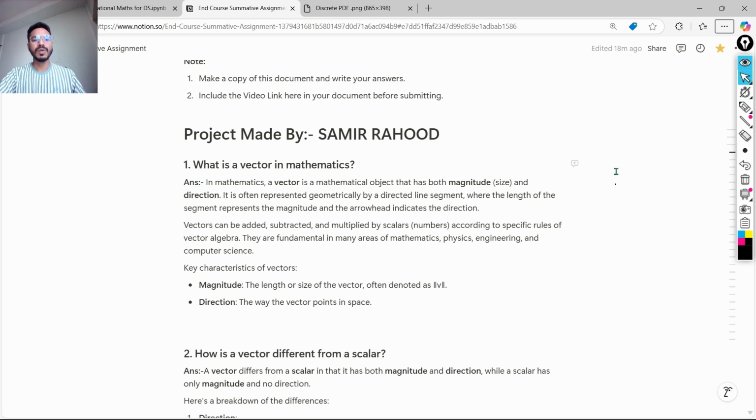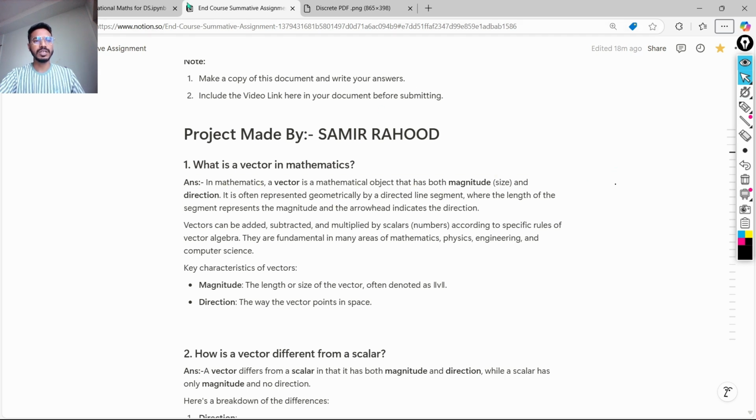We can perform many operations on vectors such as addition, subtraction, and multiplication by a scalar, according to specific rules of vector algebra. They are fundamental in many areas of mathematics, physics, engineering, and computer science. There are two main characteristic features of a vector. Number one, the magnitude, which is the length or the size of the vector, and second is the direction, or the way the vector points in space.